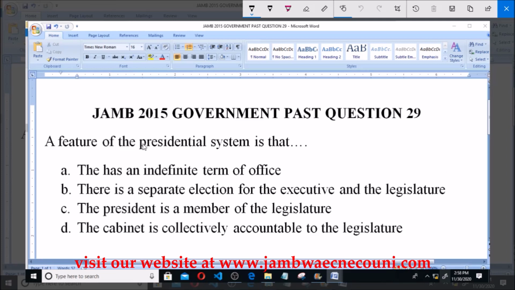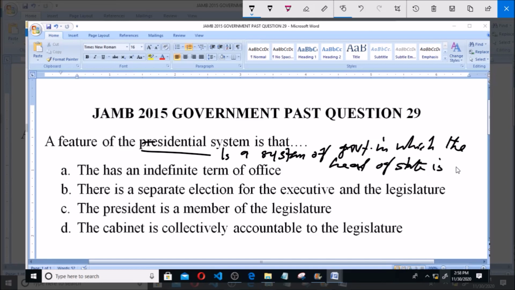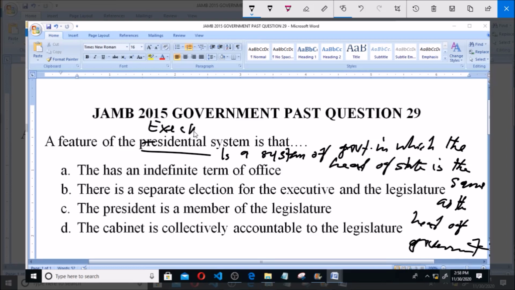When we talk of presidential system, it is a system of government in which the head of state is the same as the head of government, but different from legislature, because the president is an executive head of the state. So option A says